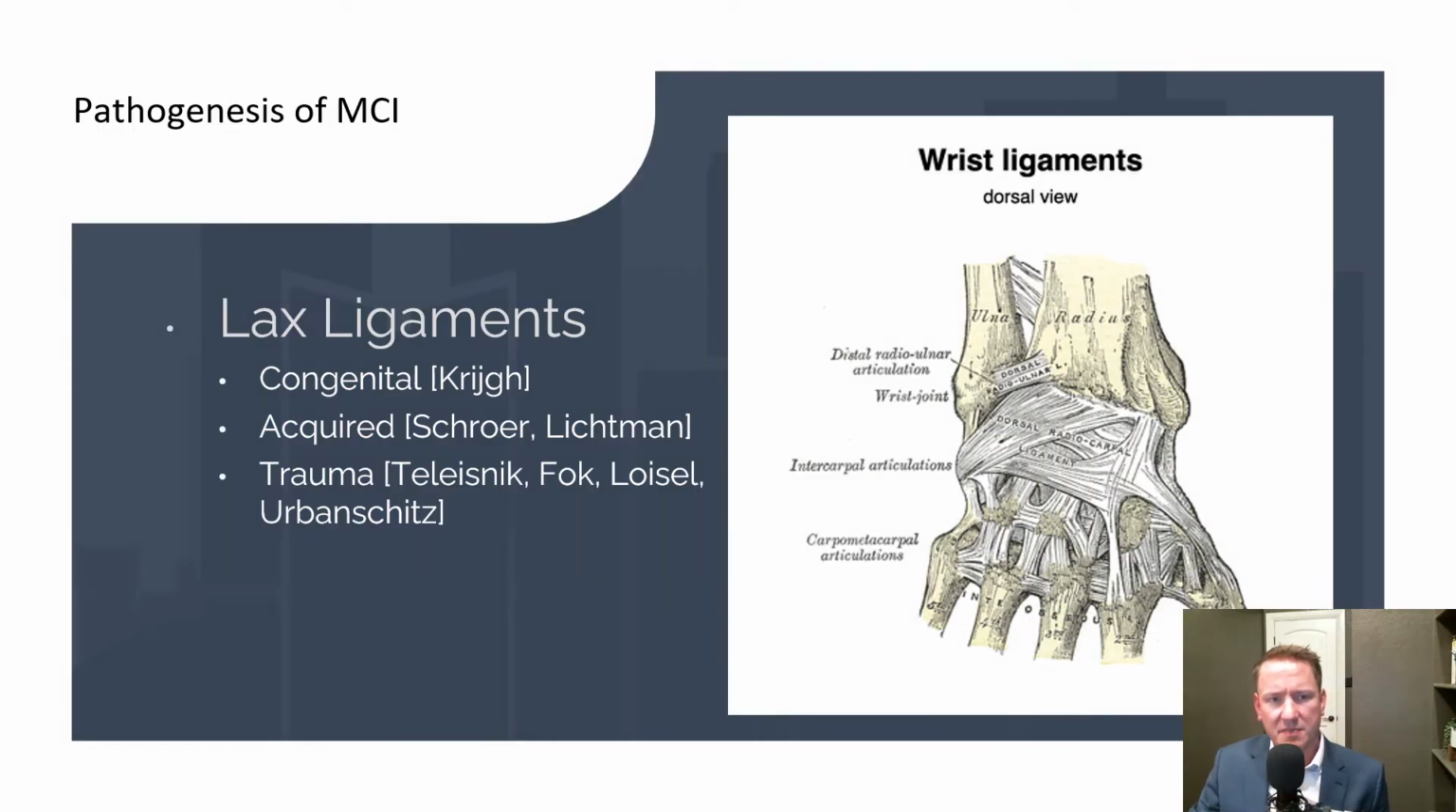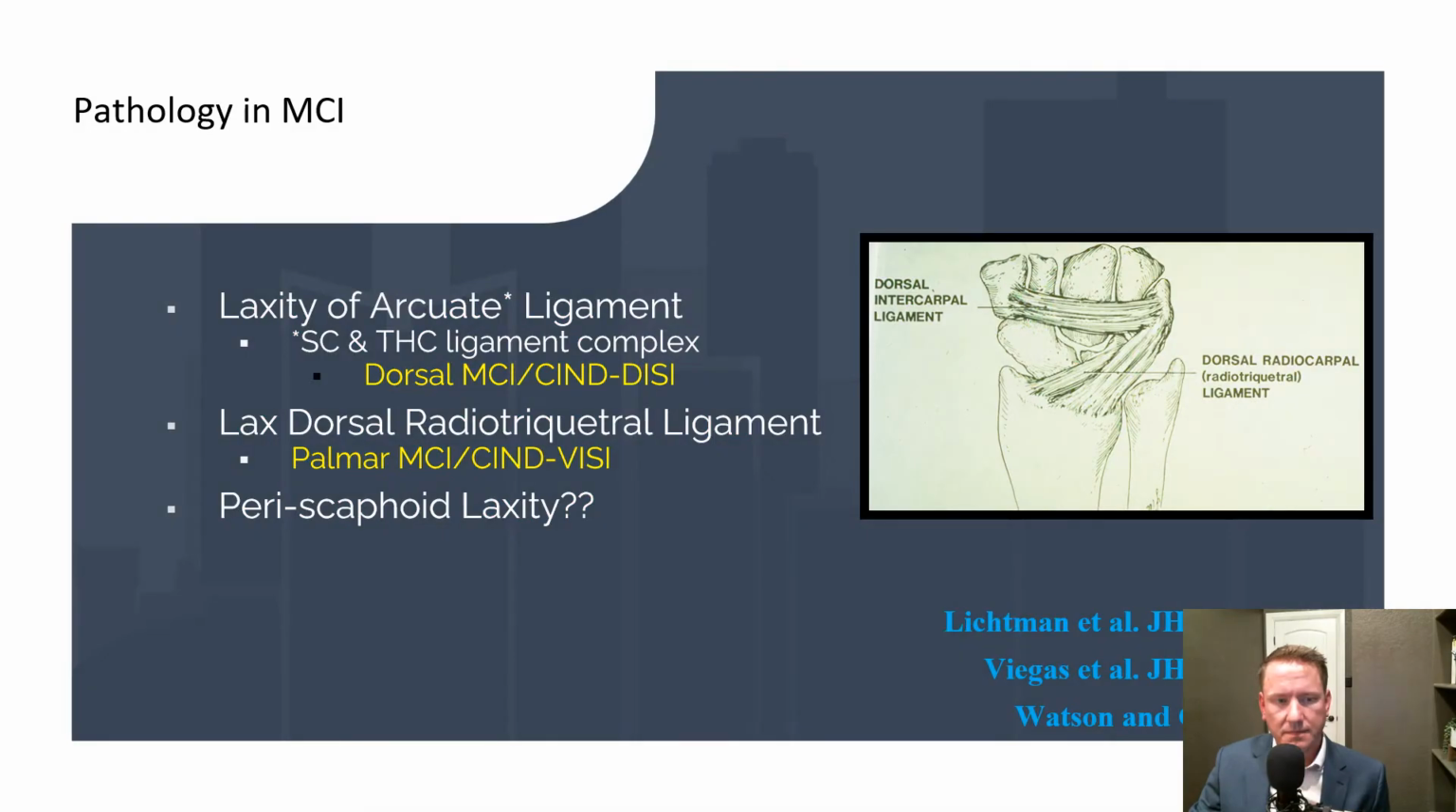The pathogenesis of midcarpal instability is incompetence of the ligaments that stabilize the midcarpal joint in the proximal row. This laxity may be the result of congenital etiologies, may be acquired, or as a result of trauma. Instability through the midcarpal joint in the dorsal direction appears to be a result of laxity of the arcuate ligament. Palmar midcarpal instability, or SIND VC, appears to be due to laxity of the dorsal radiotriquetral ligament, and there's some recent evidence that periscaphoid laxity, or STT joint involvement, may contribute as well.